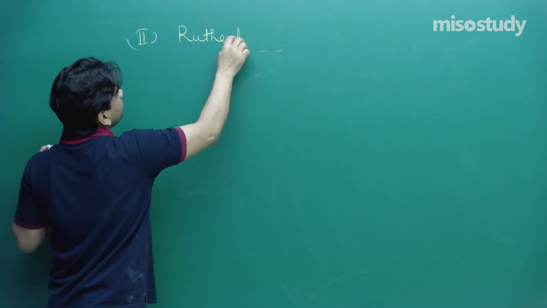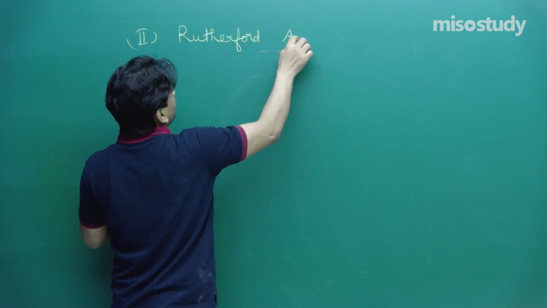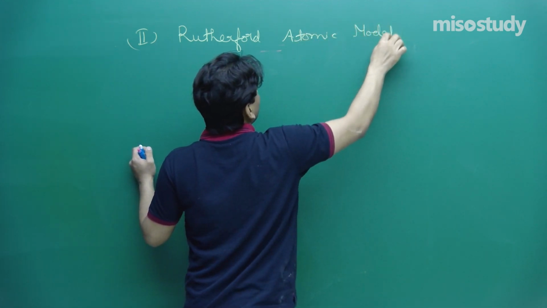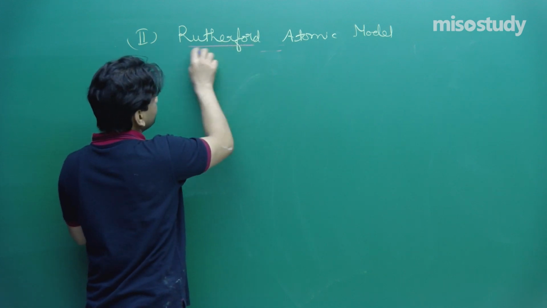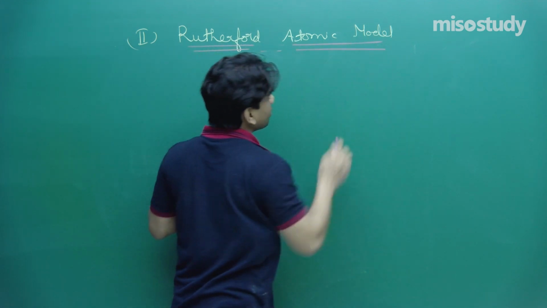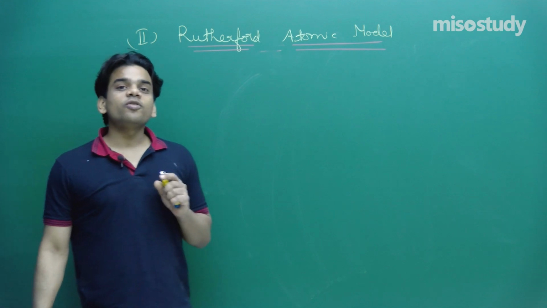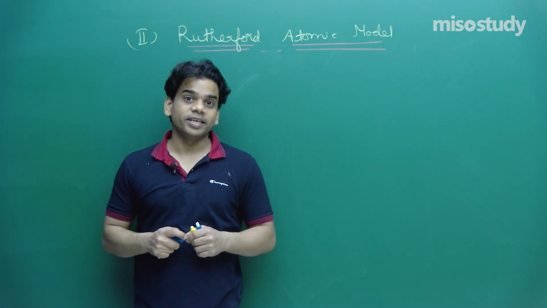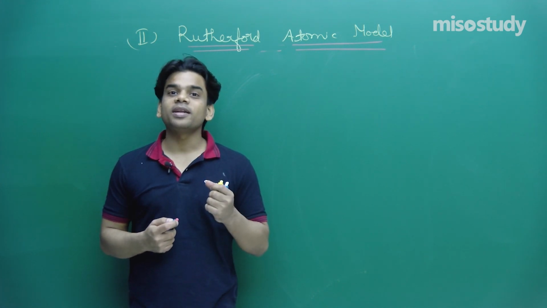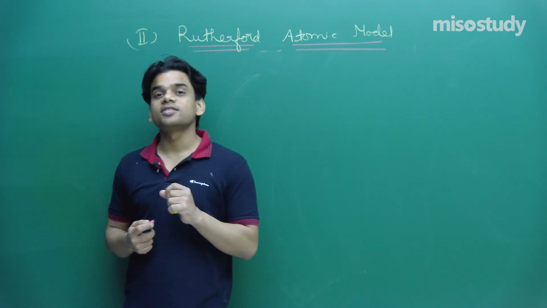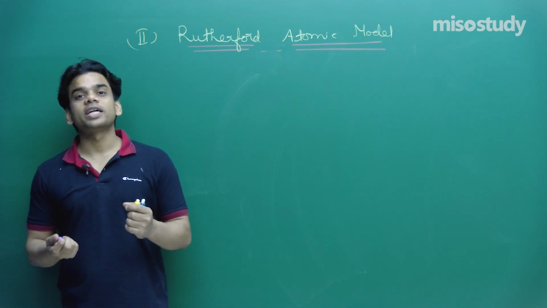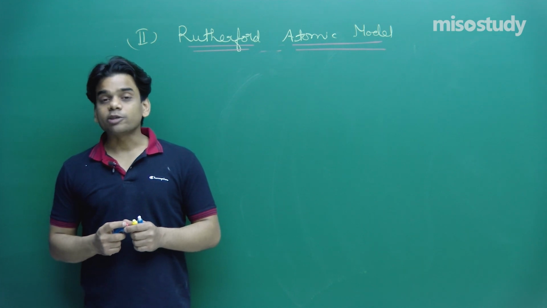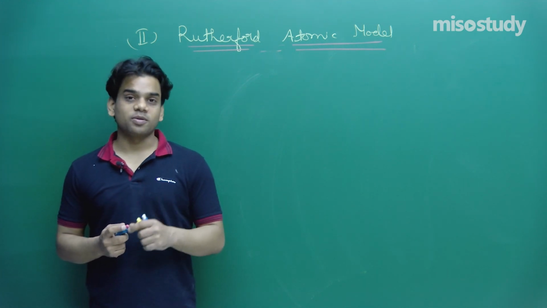Rutherford atomic model. Now in this case, how did Rutherford reach a model? I will just tell you about the model and then tell you which experiment's observation gave him the results from which he came to the conclusion that an atom might be constituted in this way. He actually performed an alpha particle scattering experiment.